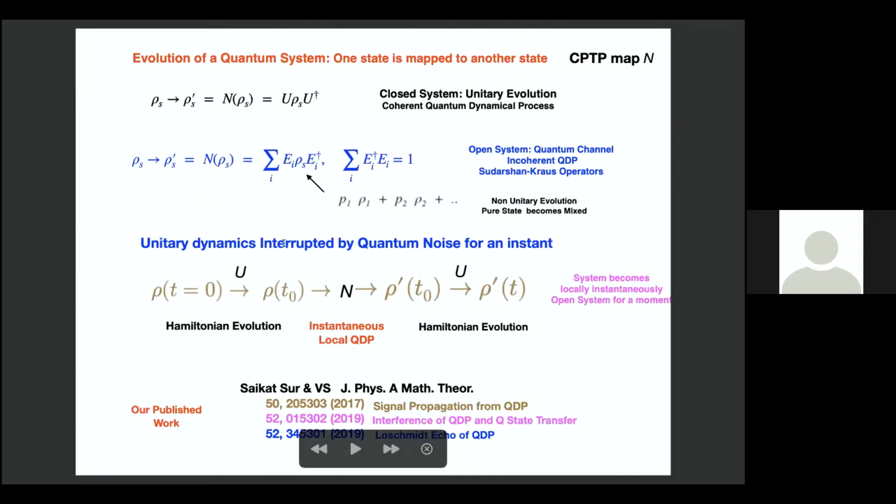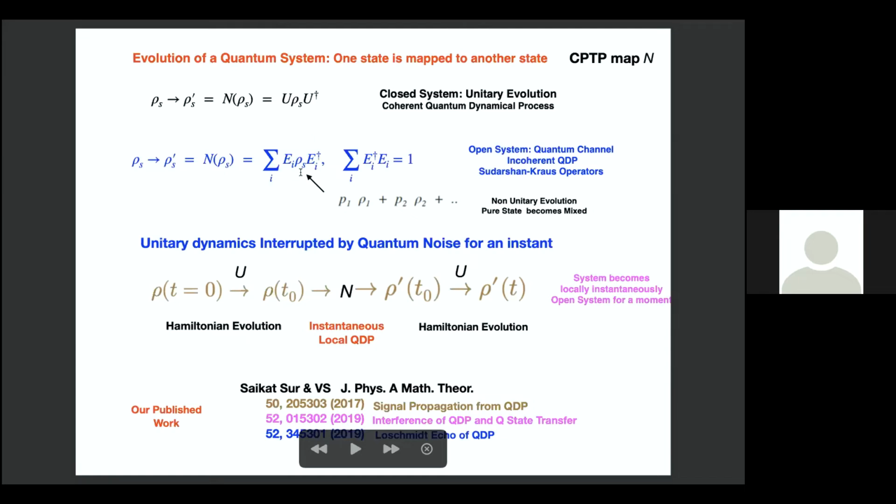Now, one slide on evolution of a quantum system. Basically, when you say evolution of one state goes to another state, there is a map. It's a CPTP map, which only means a completely positive trace preserving map. So rho is the initial state, let's say, goes to rho prime, basically a function N of rho, which is, let's say, simply U rho U dagger. This is like a unitary evolution, and this is what happens for a closed system. It's a coherent quantum dynamical process. So when you say rho has changed to rho prime, some process happened, and that is a coherent quantum dynamical process.